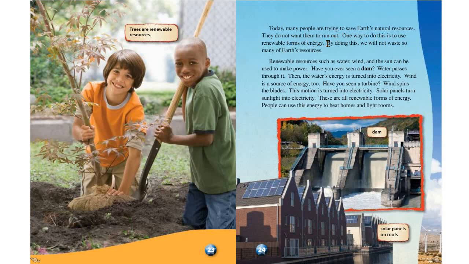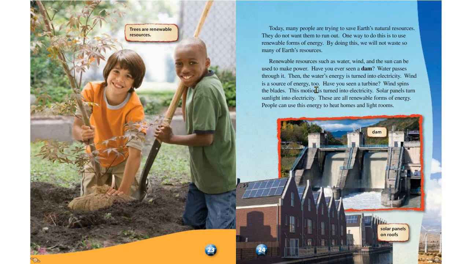Today, many people are trying to save Earth's natural resources. They do not want them to run out. One way to do this is to use renewable forms of energy. By doing this, we will not waste so many of Earth's resources. Renewable resources such as water, wind, and the sun can be used to make power. Have you ever seen a dam? Water passes through it. Then, the water's energy is turned into electricity.